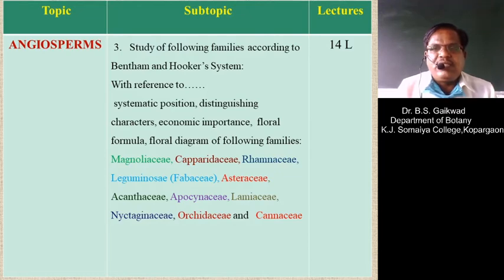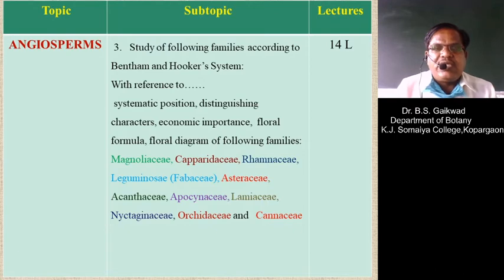Systematic position is nothing but the classification of the plants. The plants are classified according to the Bentham and Hooker system of classification, which starts from the division and ends at the species.